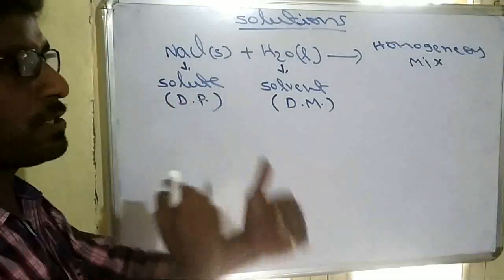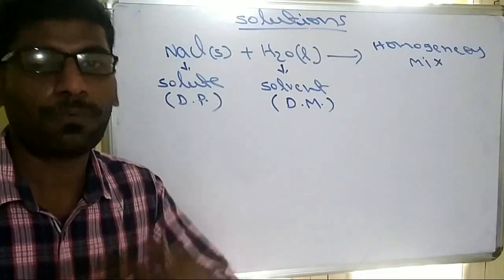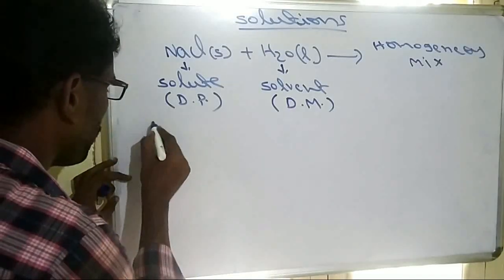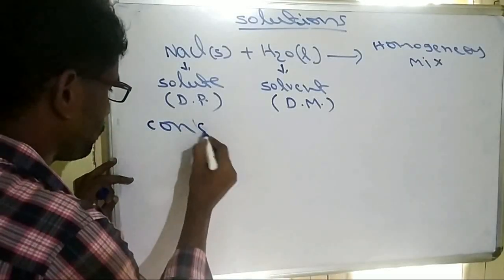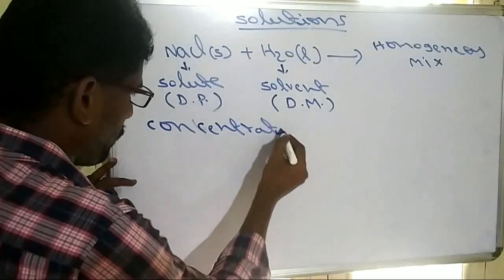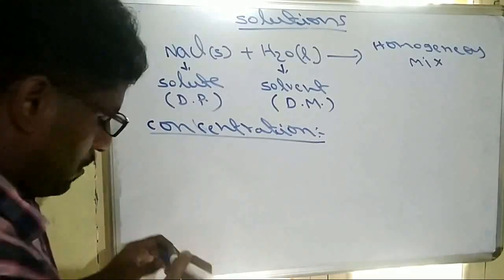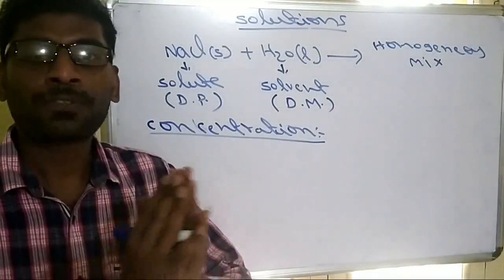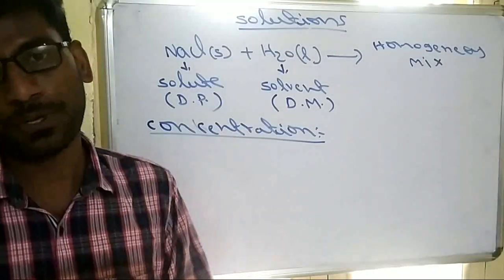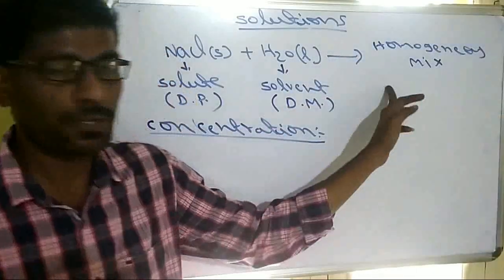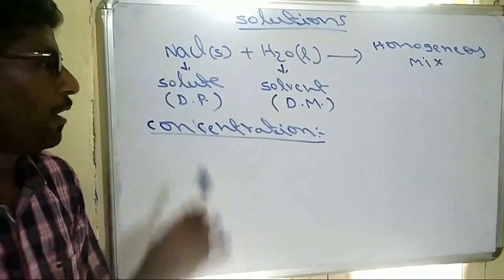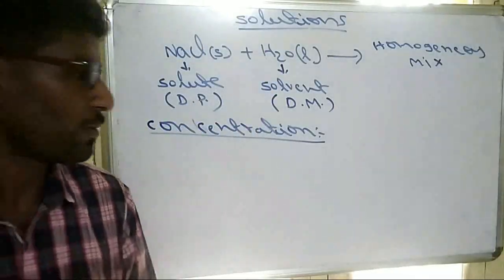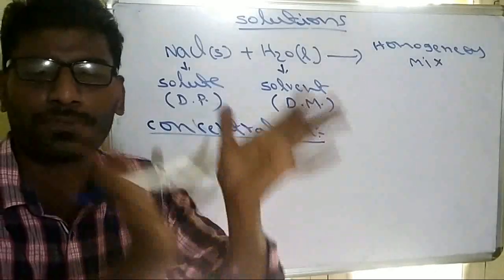Now in this solution chapter, mostly we study formulas, how to calculate concentrations. The most important formula is the concentration term. Now what is concentration? Concentration is the amount of solute present in a given solution. Here the total is the solution. In this total solution, how much amount of solute is present? That is called concentration. So concentration means simply the amount of solute.